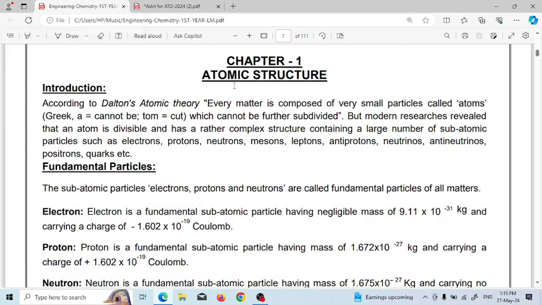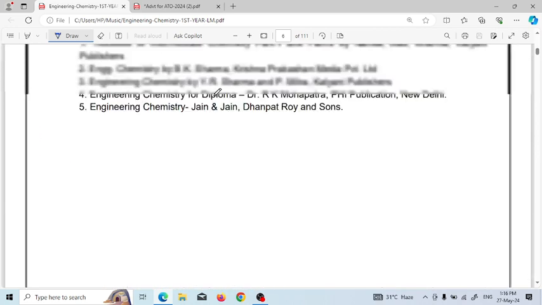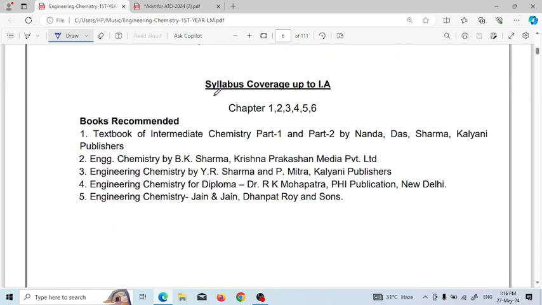So chapter one is atomic structure. Before starting, we discuss which books you have to refer for chemistry.